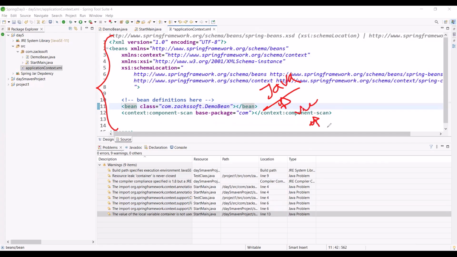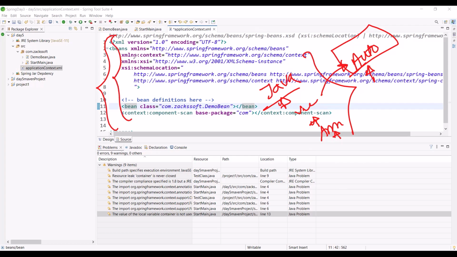With annotation based configuration, you will also do little. Whenever you go to auto configuration, you no need to do anything, boss. At this time you will get the idea. But right now understand this point. Learn this concept, understand auto configuration, so that you can realize the purpose and the power of Spring Boot.